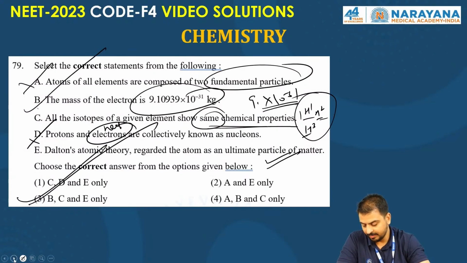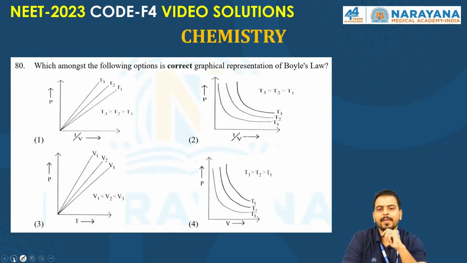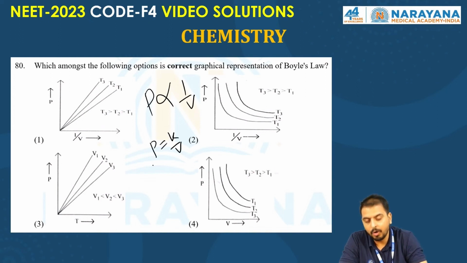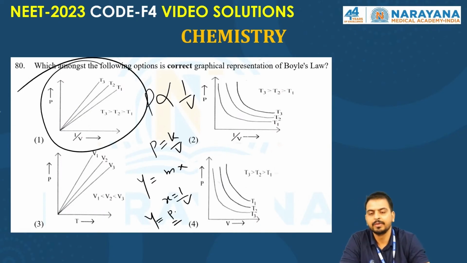We were discussing question number 79, goes to 80. Now, this is a little tricky question. You have to know that P is inversely proportional to the volume. So P is equal to K upon V. If you plot a graph, y is equal to mx, x is 1 upon V, y is P. So this is the nature of the graph, a straight line passing through the origin.